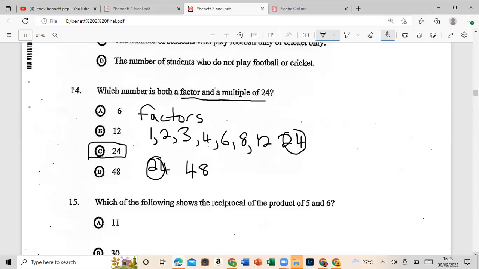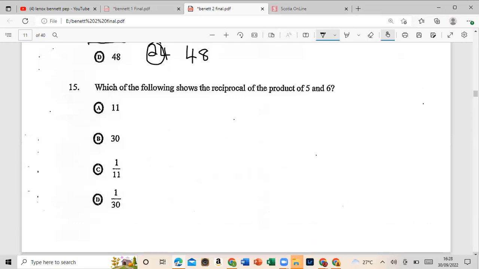Let's look at 15. Which of the following shows the reciprocal of the product of 5 and 6? So let us examine what they want us to do. Product means to multiply. So let us do that. We multiply 5 times 6. We get 30.